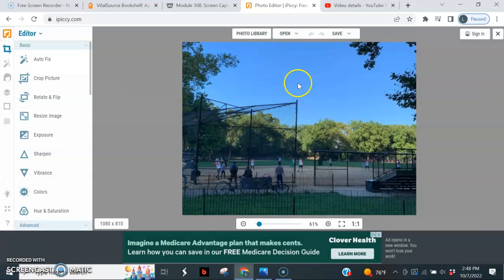And it provides us a photo of Central Park in New York City in the middle of September 2022. As you can see, we have a softball field and softball players playing ball that afternoon.